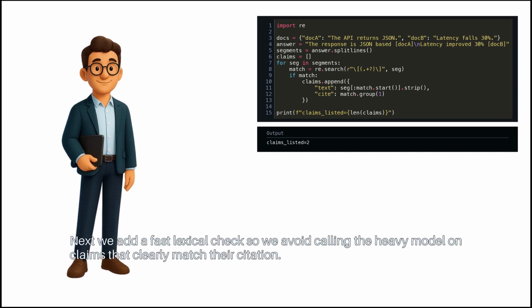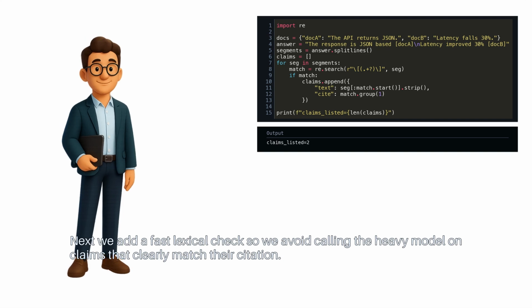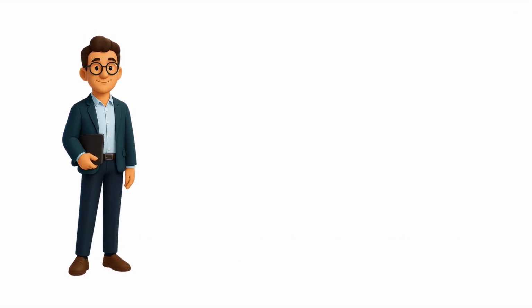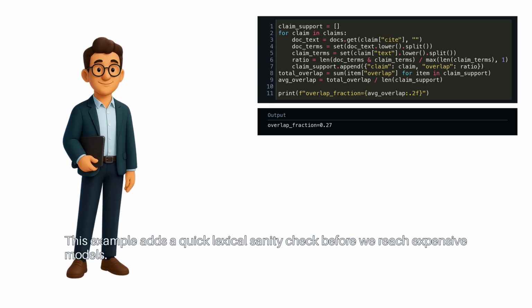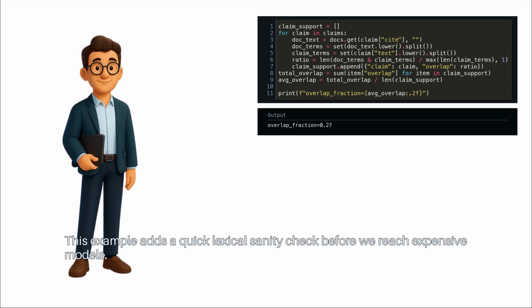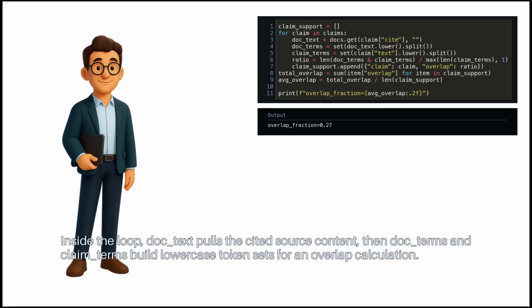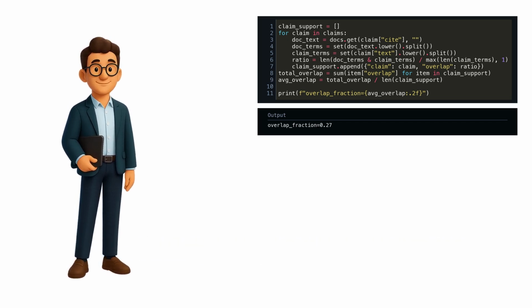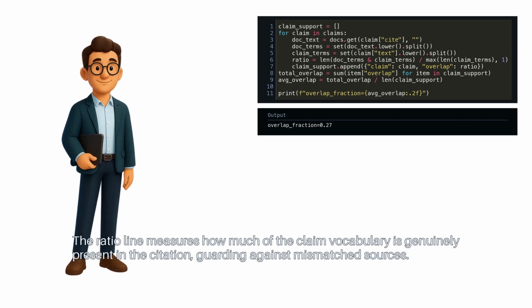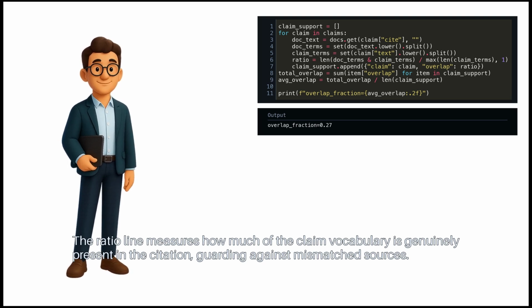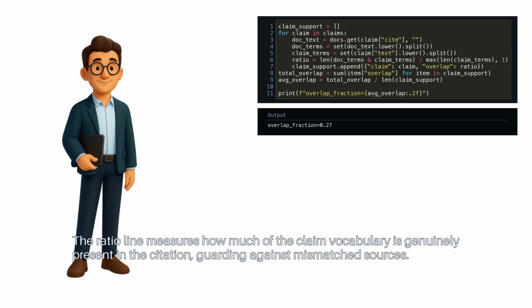Next, we add a fast lexical check so we avoid calling the heavy model on claims that clearly match their citation. This example adds a quick lexical sanity check before we reach expensive models. Inside the loop, doc text pulls the cited source content. Then doc terms and claim terms build lowercase token sets for an overlap calculation. The ratio line measures how much of the claim vocabulary is genuinely present in the citation, guarding against mismatched sources.